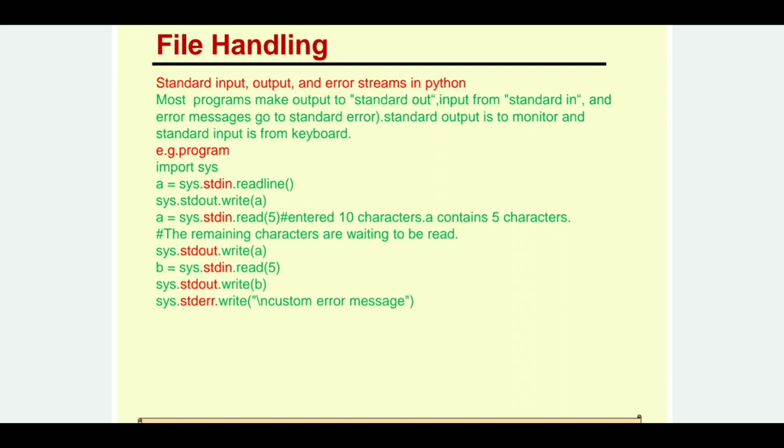Alright, so this is about the main file handling concepts using the read and write methods for the standard input, output and error streams in Python.